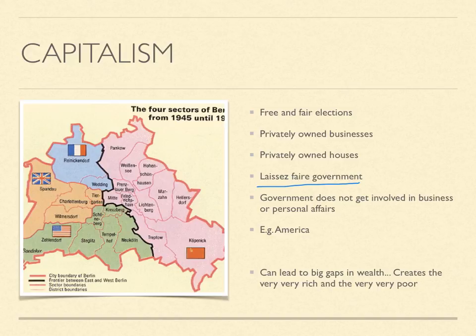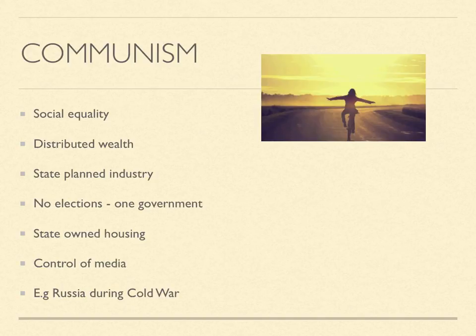One thing to be aware of is that it can lead to big gaps in wealth. So you can be very, very rich, but also very, very poor in a capitalist society. And so it has something called social inequality. It's one of the things that you can find in a capitalist society. On the complete polar opposite, you have communism.